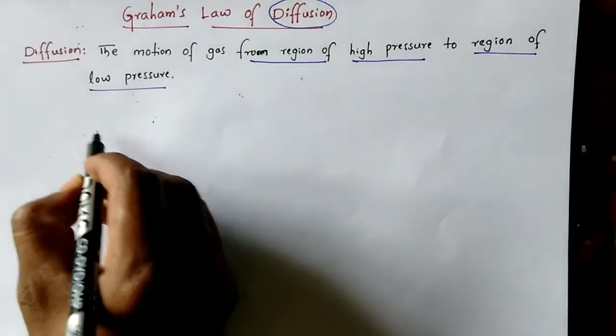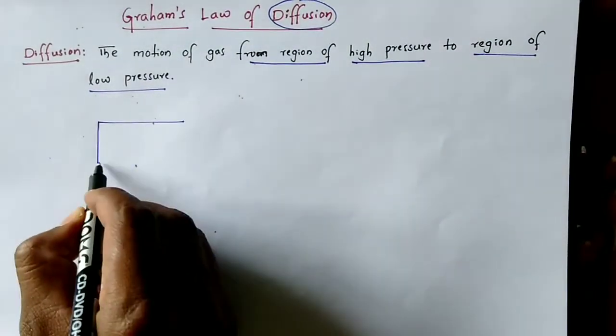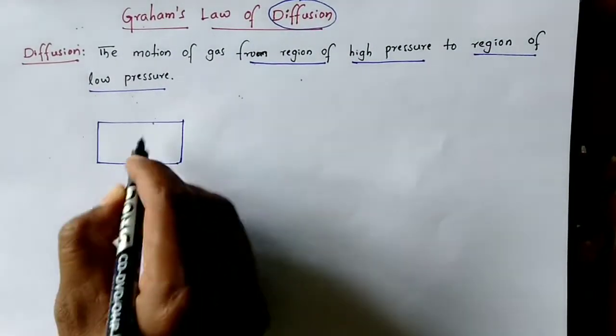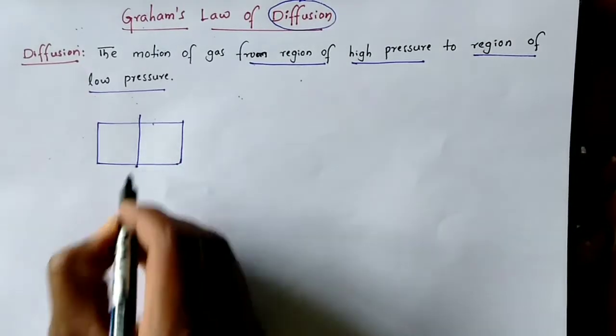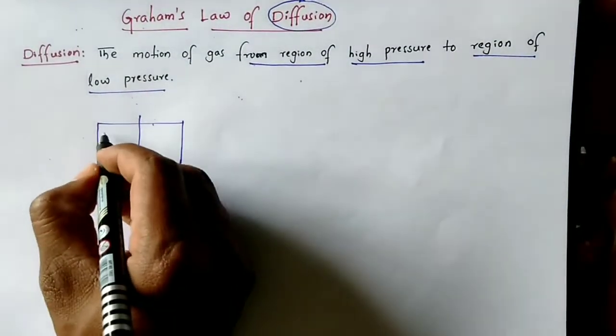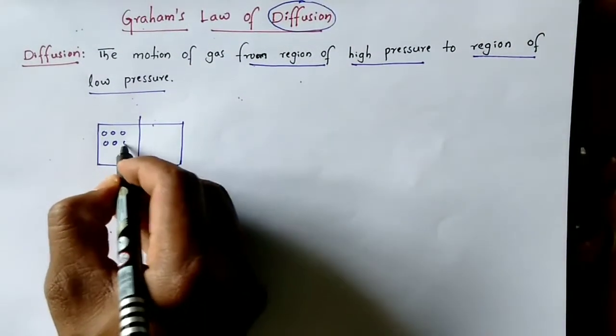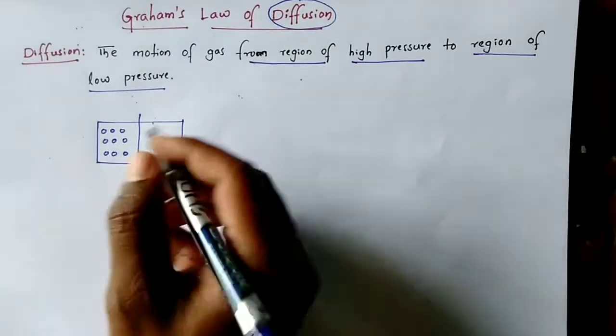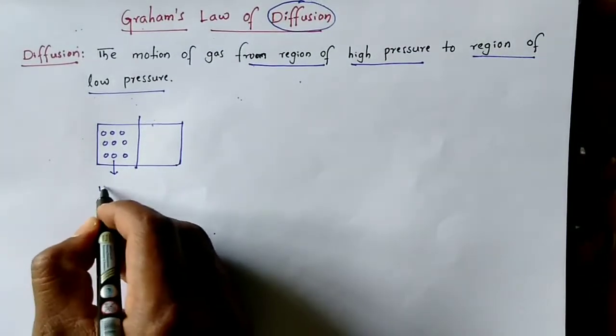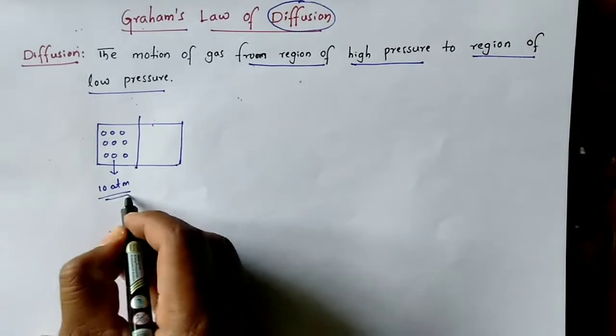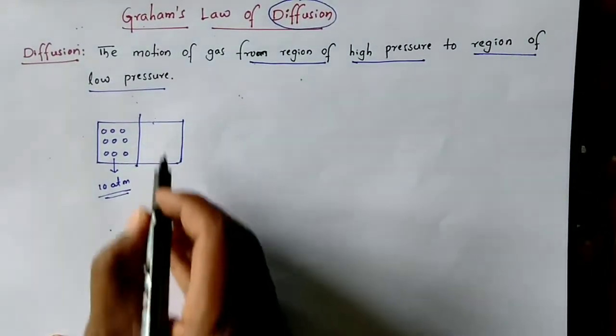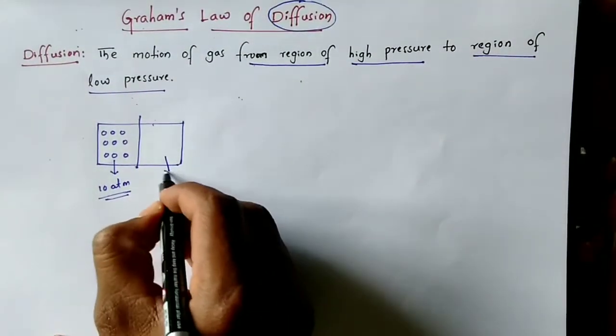For example, I am taking one container. In that container there is a partition. Here some gas is present. Assume the gas is at 10 atmosphere, and consider the other side a vacuum.